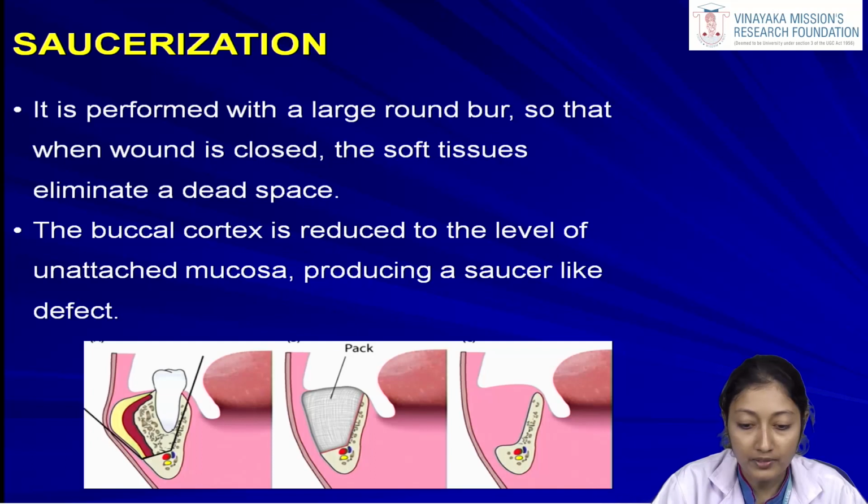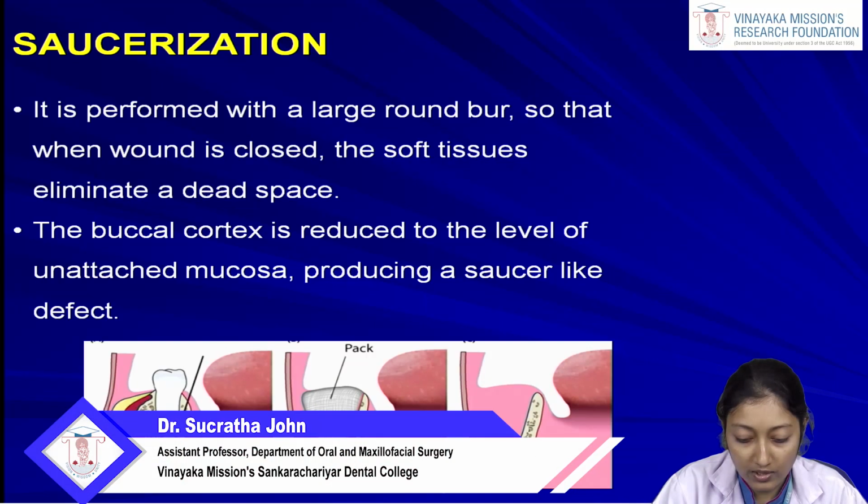This is performed with a large round burr so that when the wound is closed, the soft tissues eliminate the dead space. As you see in the diagram, the buccal cortex is reduced to the level of the unattached mucosa, producing a saucer-like defect. When we see this diagram, first we can see the tooth in question and the osteomyelitis. We have removed the tooth, and that area of the bone, the buccal cortex, is also reduced to the level of the alveolar or unattached mucosa. So now a saucer-like defect is produced in the jaw.